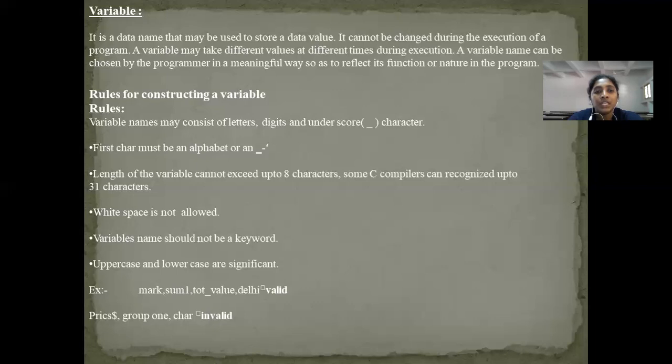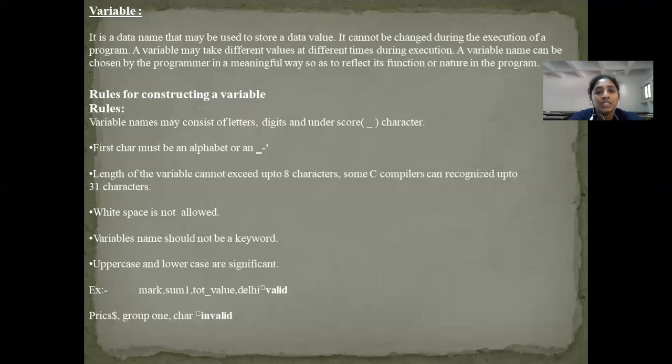If we take an example, there are some valid variable names here like Mark, someone. Here, Mark: the first character started with an alphabet, so it is a valid variable name. And someone: even though there is a digit within the variable name, this is also valid. In the third example, there is an underscore, so it is also valid.